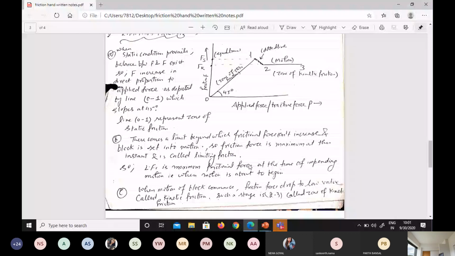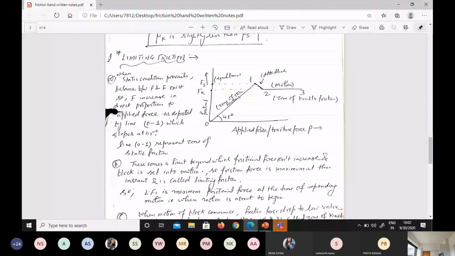This limiting friction graph, you can study it and make it in your register. This is very important for 2 marks. For limiting friction, you can see 0 to 1 is the zone of static friction. Here you can see this is the frictional force, Fk, Fs, and this is the applied force or the tractive force applied in the rightward direction. When the static condition is there, the frictional force and the tractive force balance. Here you can see there is a balance between these two. If we increase tractive force, frictional force also increases. These two are directly proportional up to point 1.